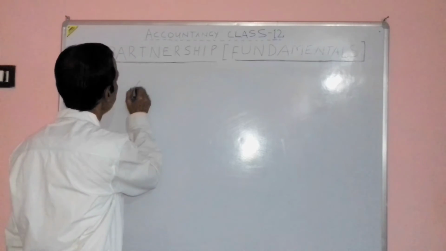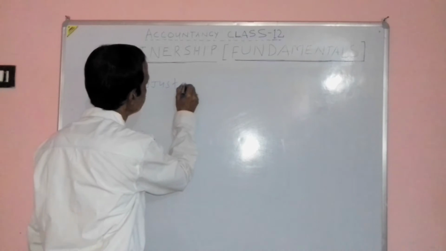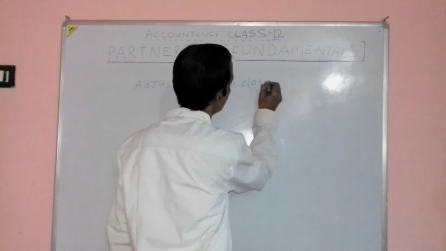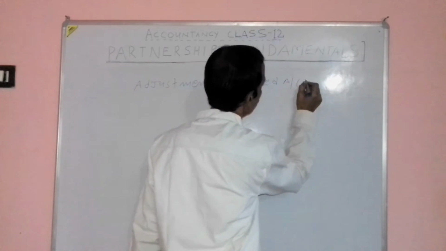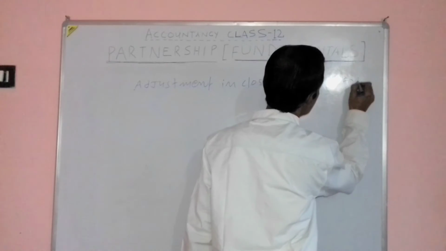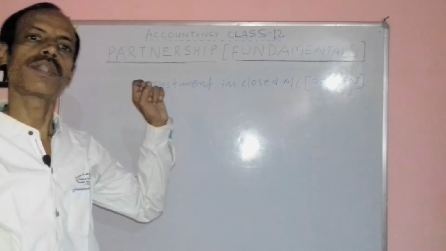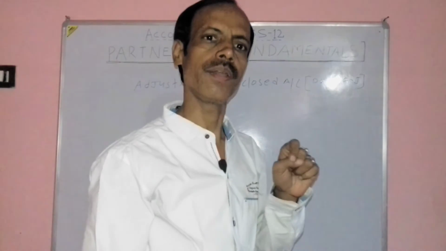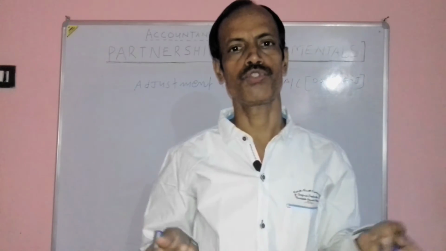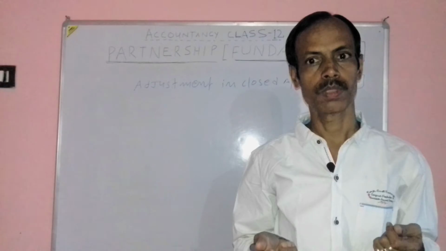Then the adjustment in a closed account is known as past adjustment. Past adjustment. Why closed account? Because the partner has already distributed everything in the wrong ratio and the accounts are closed, because 31st March has already passed away.